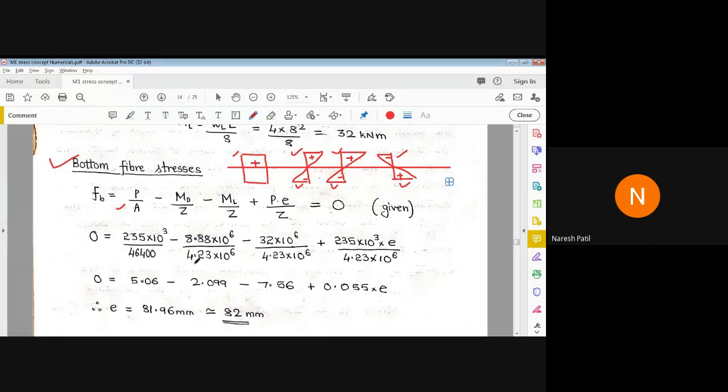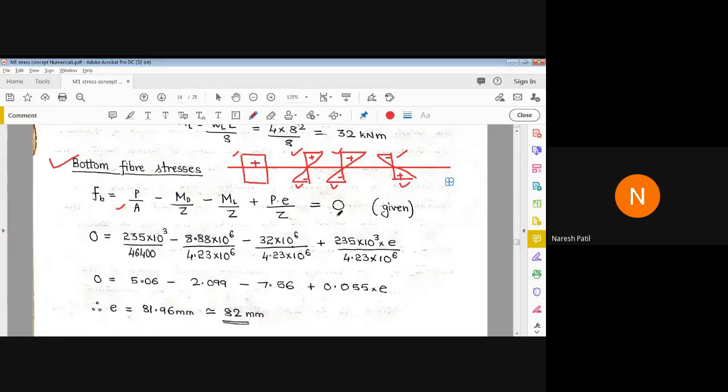Yes, anyone? Aishwarya? Bharti? Yes, sir. Because they have mentioned in the question, sir, that the stress at the soffit of the beam is equal to 0. Yes, very good. In the question it is given, you have to equate the stress to 0. So that's why you have to make this term equal to 0. All these stresses should be equal to 0.